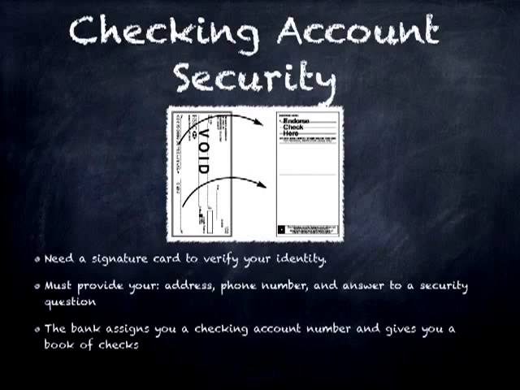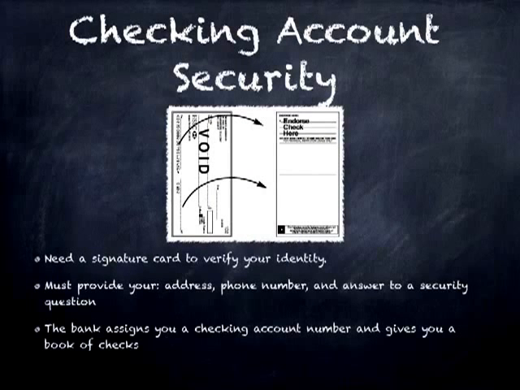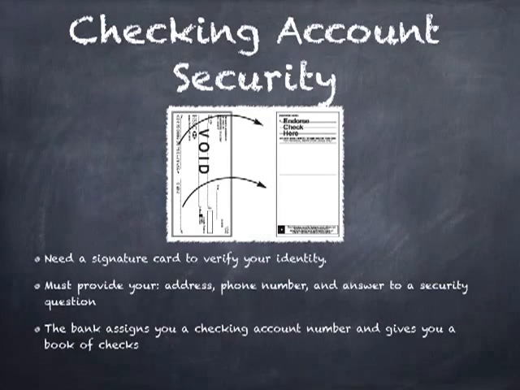Checking account security. You need a signature card to verify your identity. A signature card is a record of the account holder's signature used to verify your identity. If the signature matches the one on the check, then the check is cashed. If it is not, then the check will not be cashed. You must also provide your address, phone number, and the answer to a security question of your choice. The bank then assigns you a checking account number and issues you a book of checks.